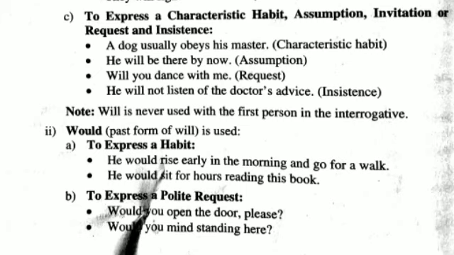It shows assumption. Next, will you dance with me? It shows request. He will not listen to the doctor's advice. It shows insistence. A note is here. Will is never used with the first person in the interrogative.